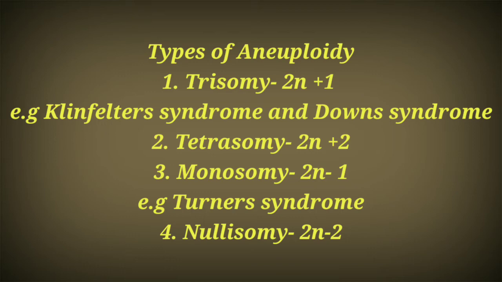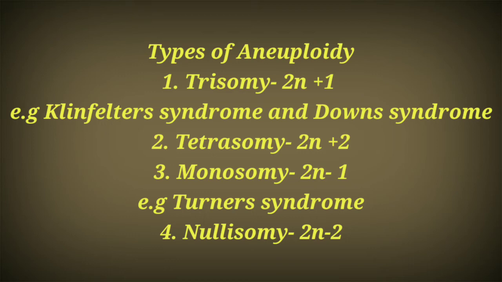And there is one called nullisomy, where two chromosomes, or a pair of chromosomes, get lost from the total set, and it is represented by 2n minus 2.